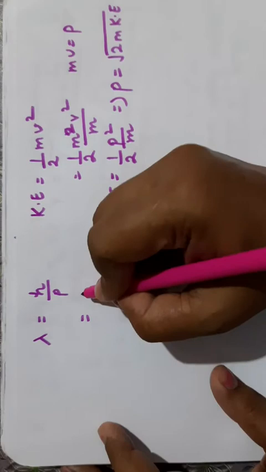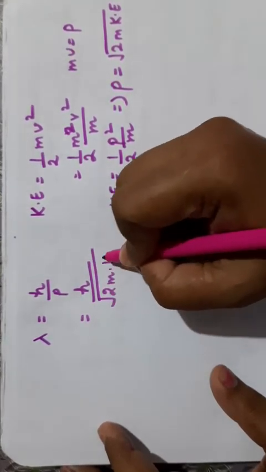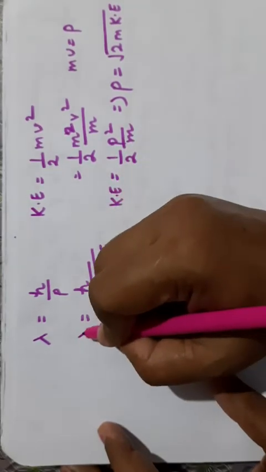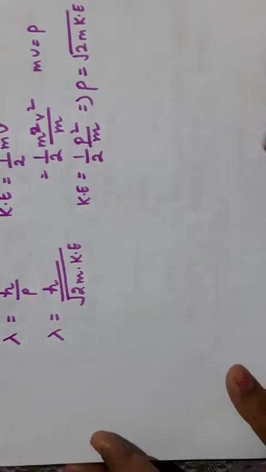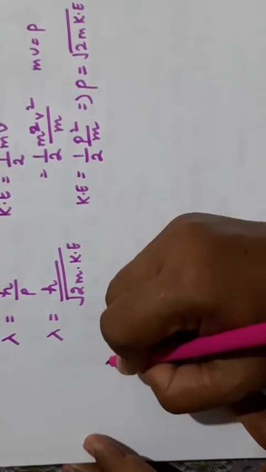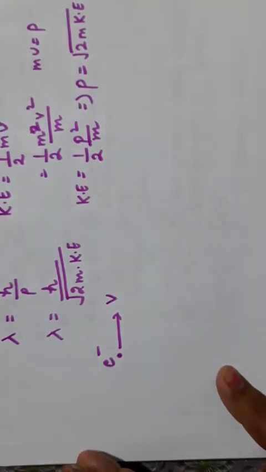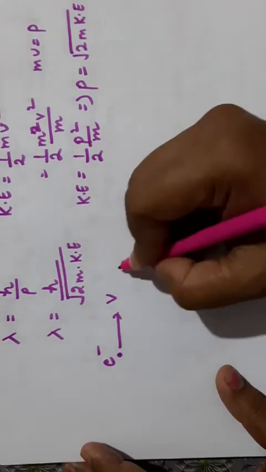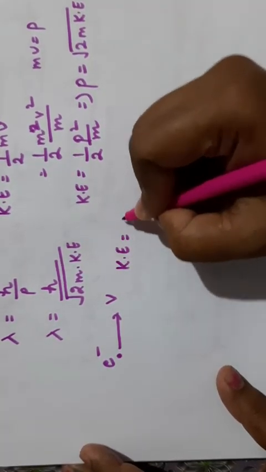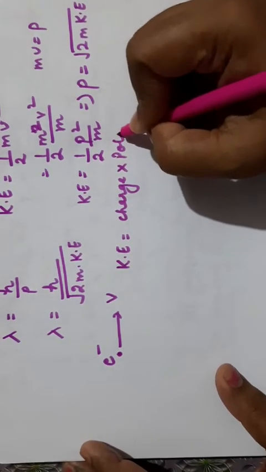Replace the value here: lambda is equal to h upon under root 2m into the kinetic energy of the particle. Now if you have an electron and it is accelerated by applying a potential V, then kinetic energy can be written as charge into potential applied.